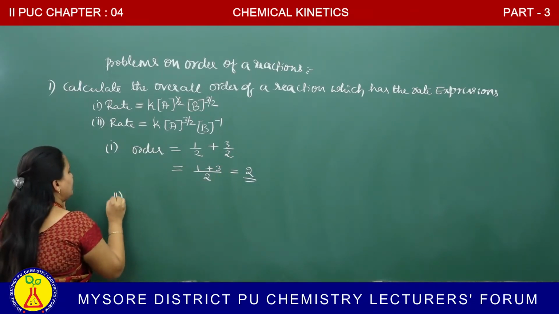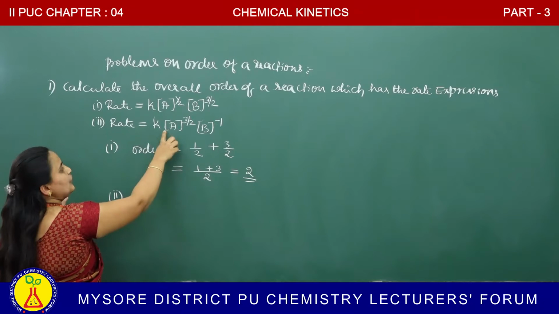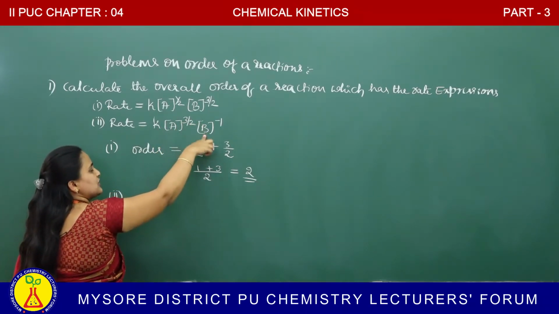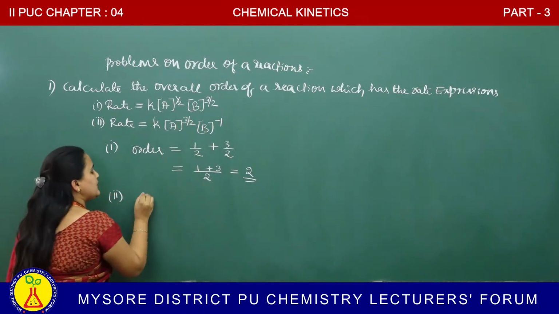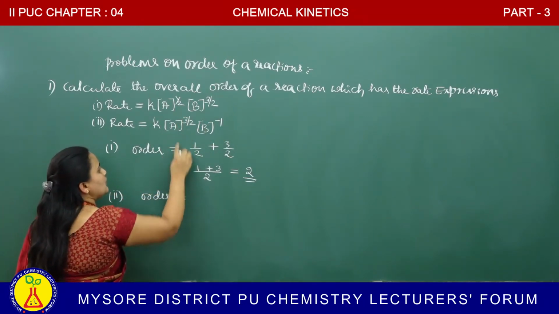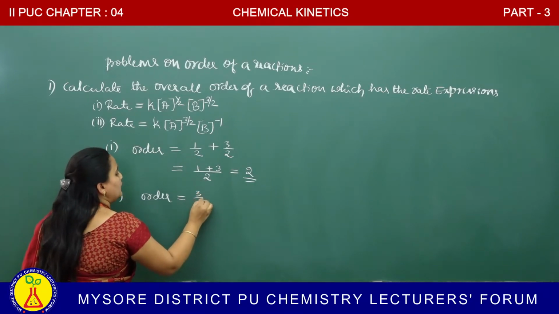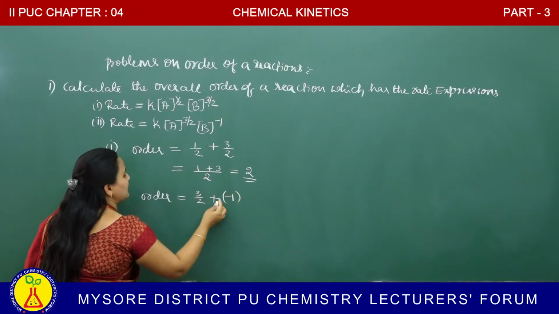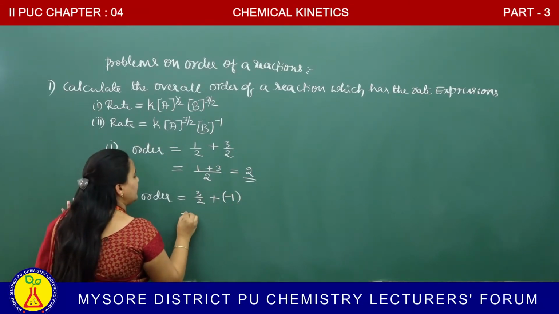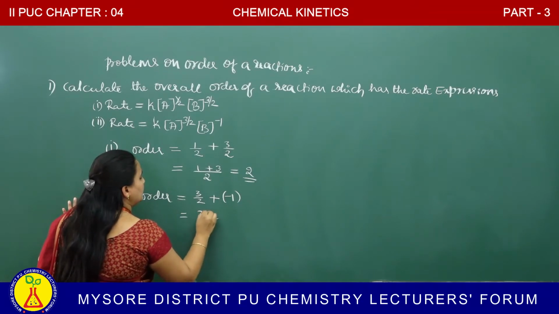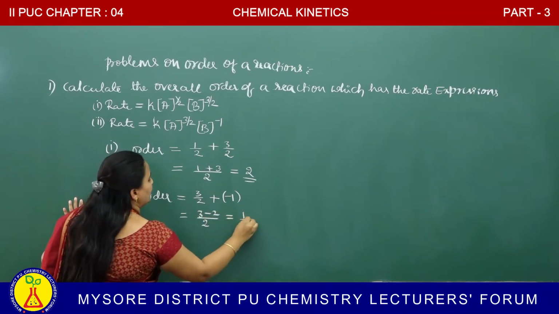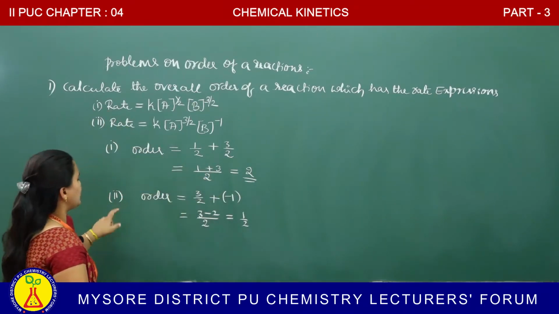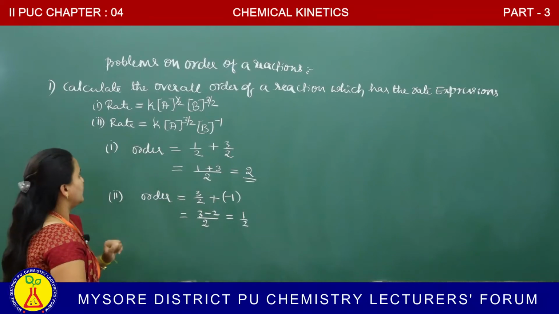Second one, rate is equal to rate constant, molar concentration of A to the power of 3/2, molar concentration of B to the power of -1. Order is equal to, what is the exponent for A? 3/2. What is the exponent for B? -1. Directly we can write 3/2 minus 1, that is 3 minus 2 over 2, we get an order of 1/2. For the first one, order is second order kinetics. For the second one, order is 1/2.